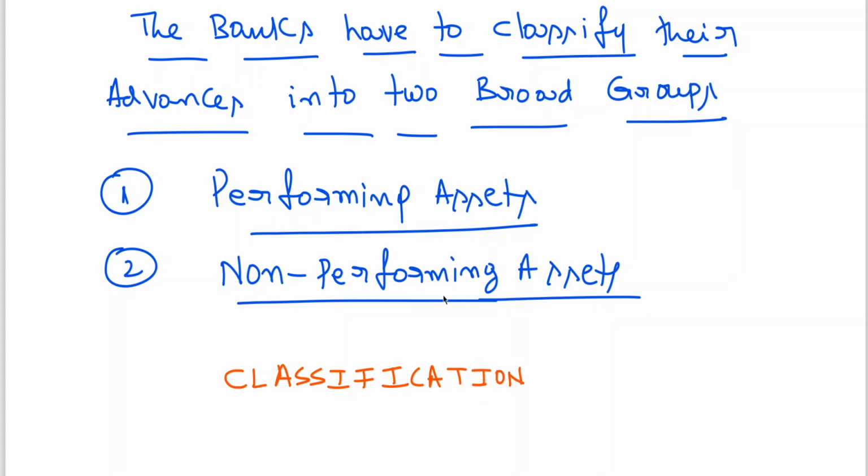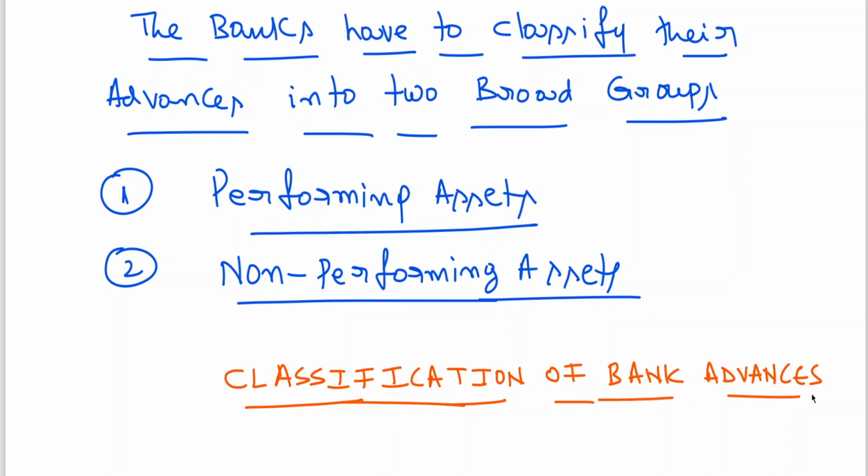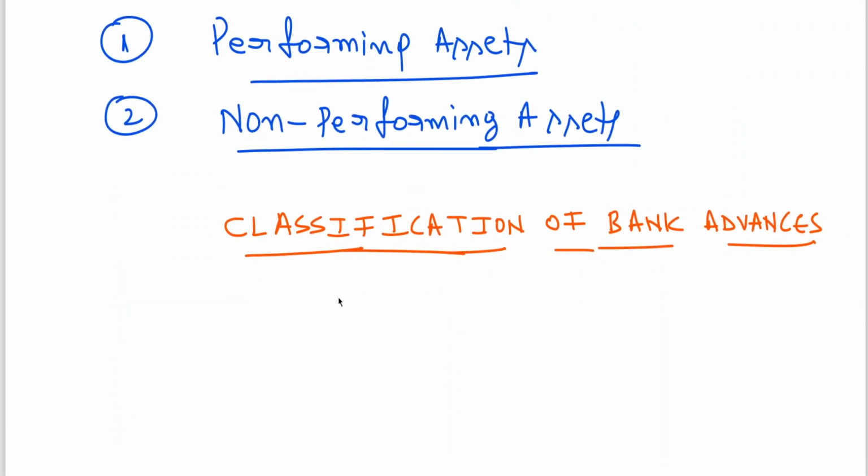The classification of performing and non-performing there was for income recognition. Please remember, there we have learned income recognition, that is interest earned, interest received. This is for calculating the provision, because just as you calculate provision for bad debts on debtors, similarly banks will have their own classification of bank advances, and accordingly they calculate provision. That is the learning objective of today's class: classification of bank advances.